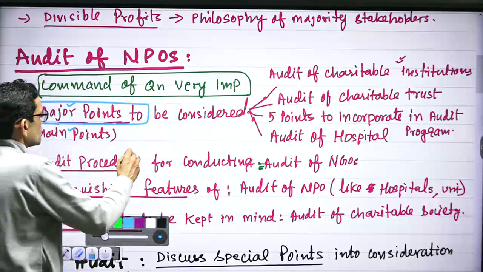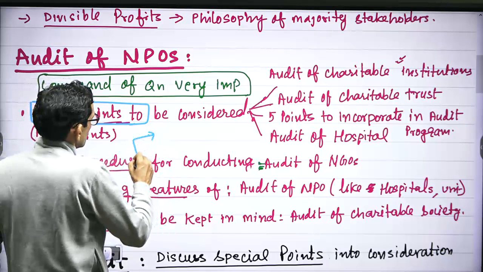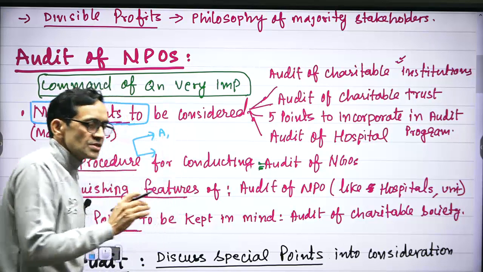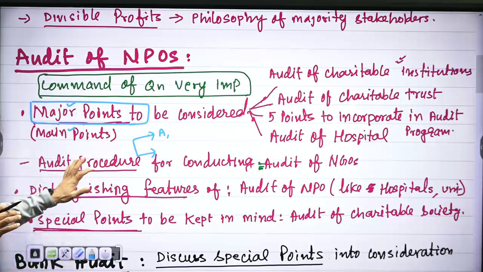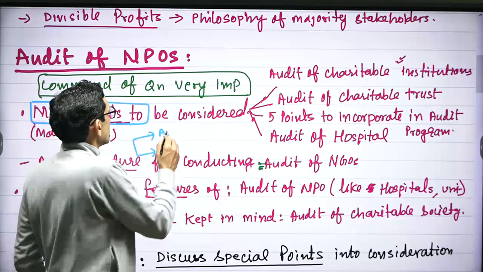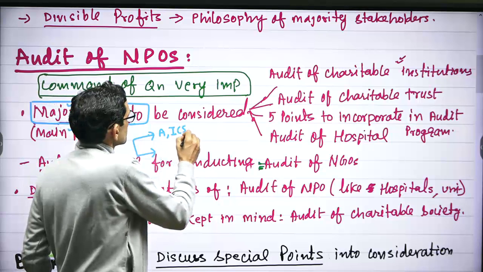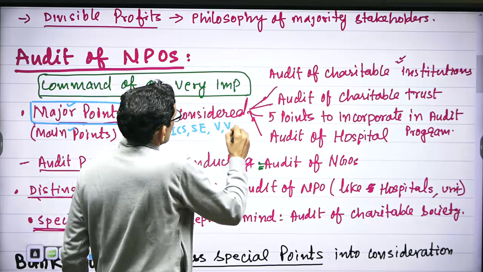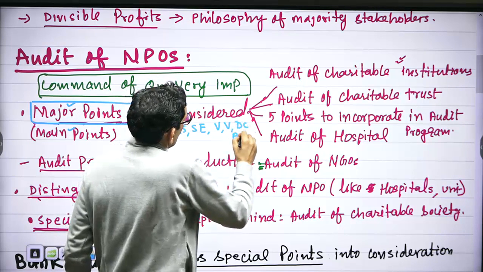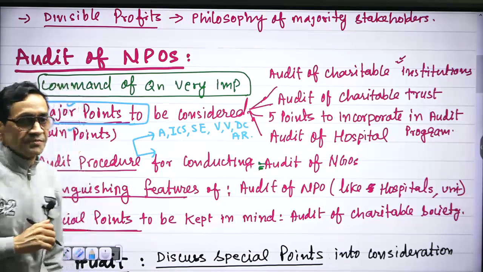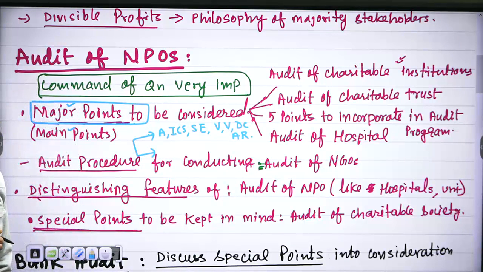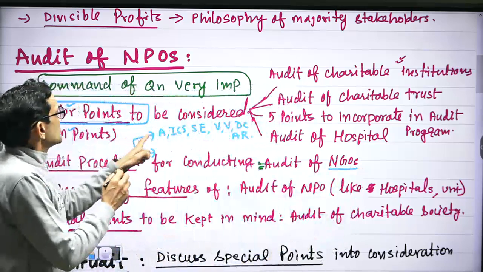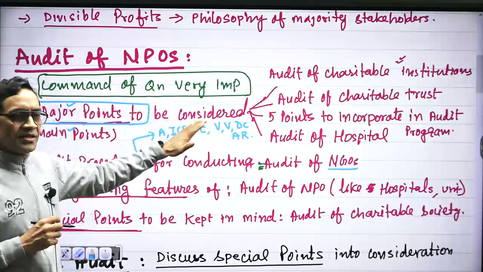Here with regard to audit procedures, we can draw two meanings. One meaning is he should prepare audit program. Another meaning is, if I go for a strict meaning of audit procedures, audit procedures include audit program, study of internal control system, substantive examination, and vouching, verification, direct confirmation, analytical review, etc. These are the audit procedures. But I think this is not the demand. Because you are asked audit of NGOs, so in audit procedures, in one small para you should write it, so that you avoid the risk.